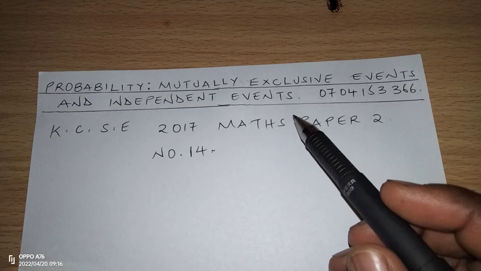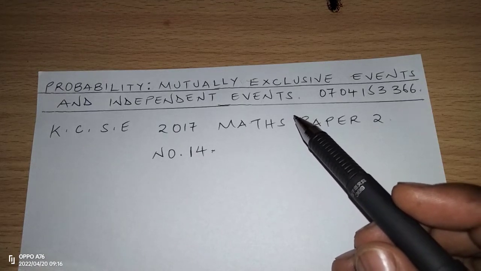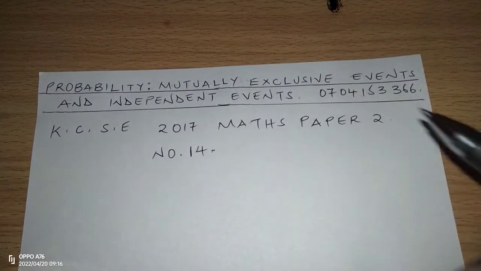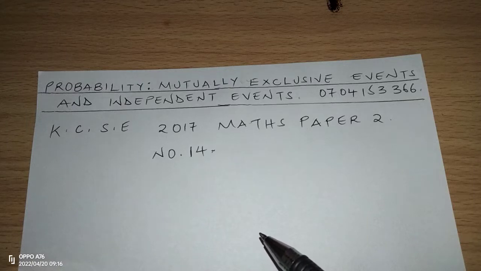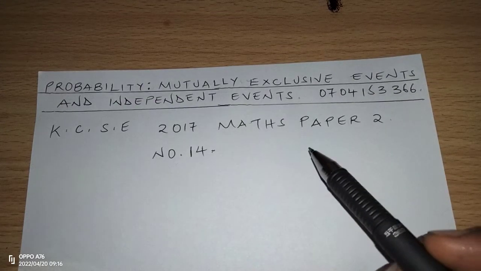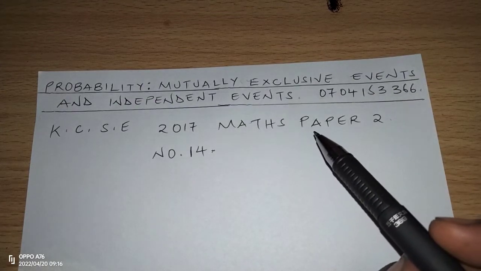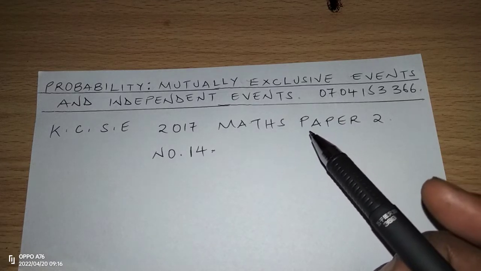On the other side, we have mutually exclusive events, and these are events where the occurrence of one excludes the occurrence of the other. For example, if today it rains, then the probability that it will not rain is rendered to be 0. Therefore, such are called mutually exclusive events, events which exclude the occurrence of one another.